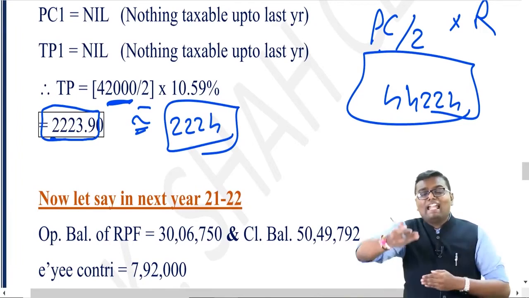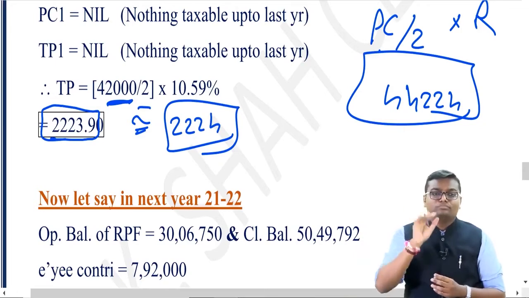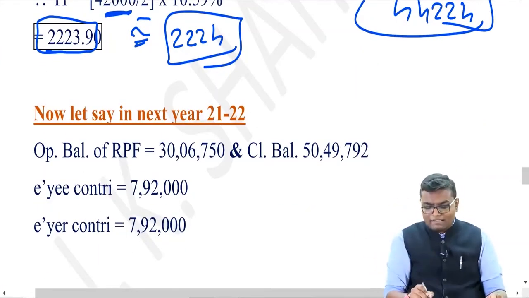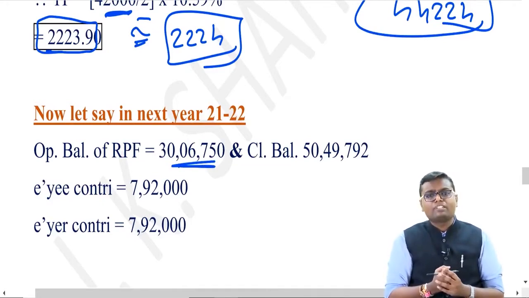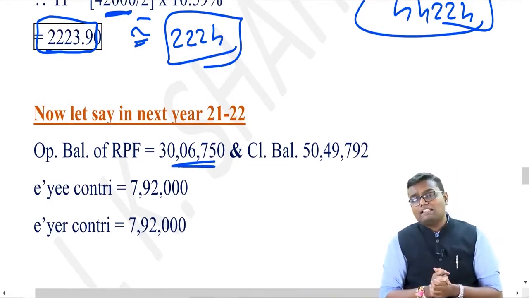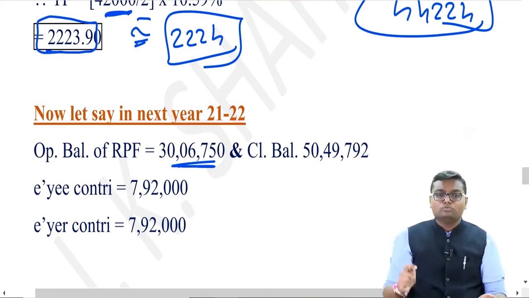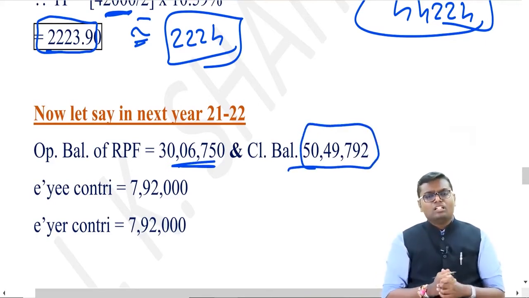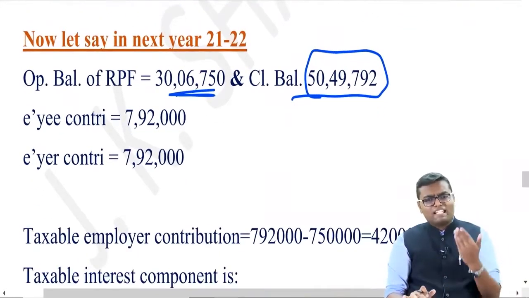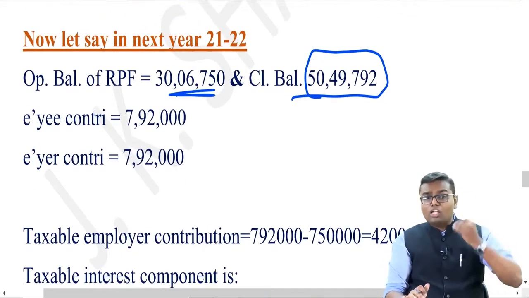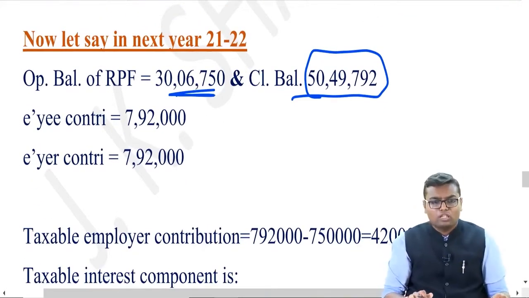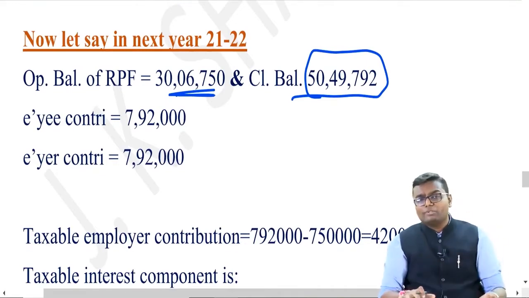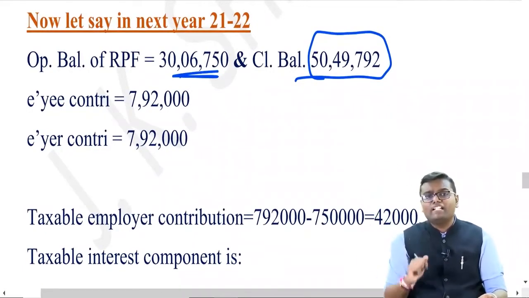Now let's say in the next previous year, 21-22, what will be the opening balance of RPF? What was the closing balance? That is 30,06,750. And let's assume the closing balance of RPF for 21-22 is 50,49,792. Let's assume the employee contributes the same amount 7,92,000, the employer contributes the same amount 7,92,000, all the things are same. So how much employer contribution will be taxable in 21-22?